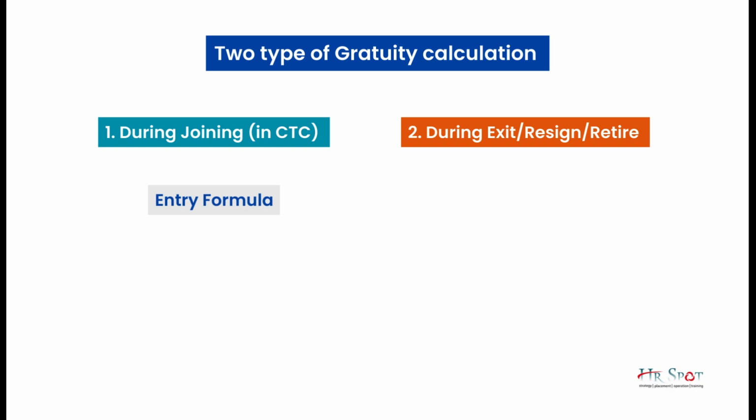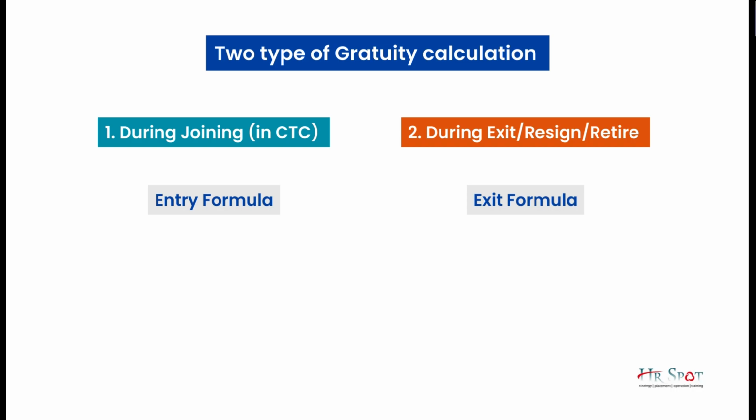When the employee resigns or retires from the company, how much gratuity he will get is calculated by the exit formula of gratuity. So there are 2 different formulas of gratuity: entry formula during the joining of an employee, and exit formula when the employee retires or resigns. At this moment we are talking about CTC designing, that means the entry formula of gratuity.